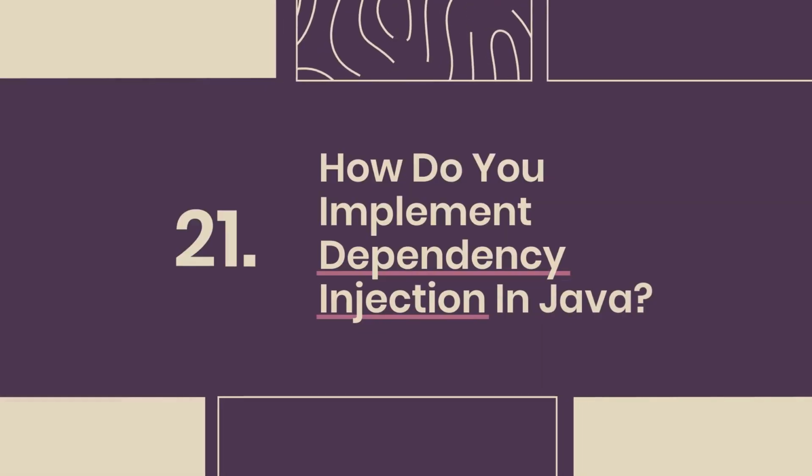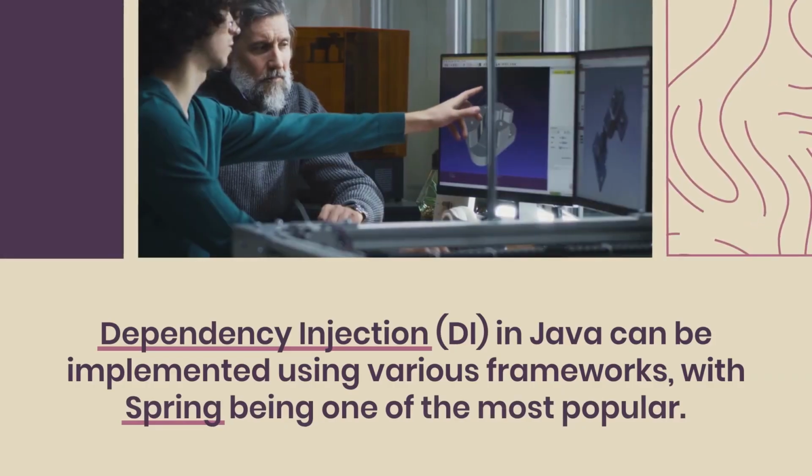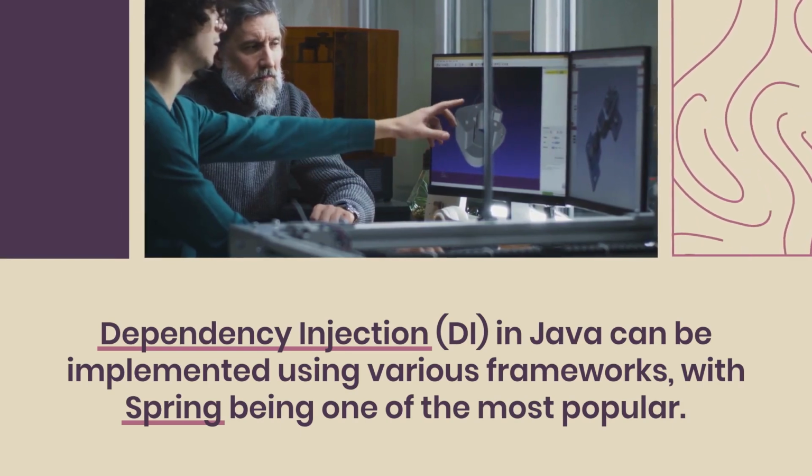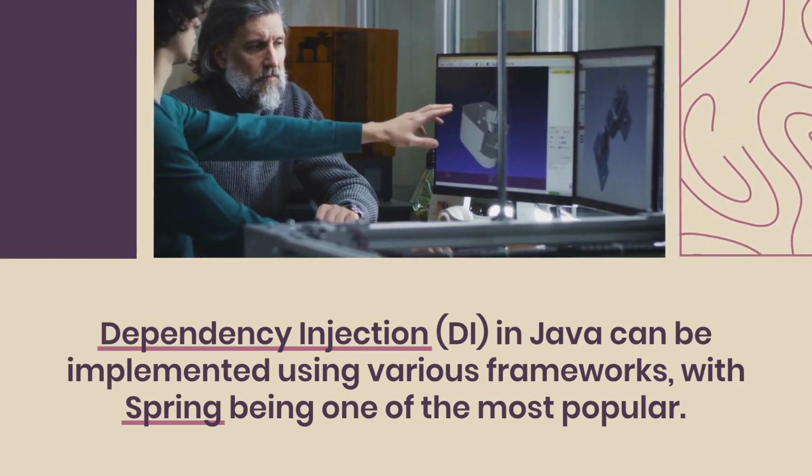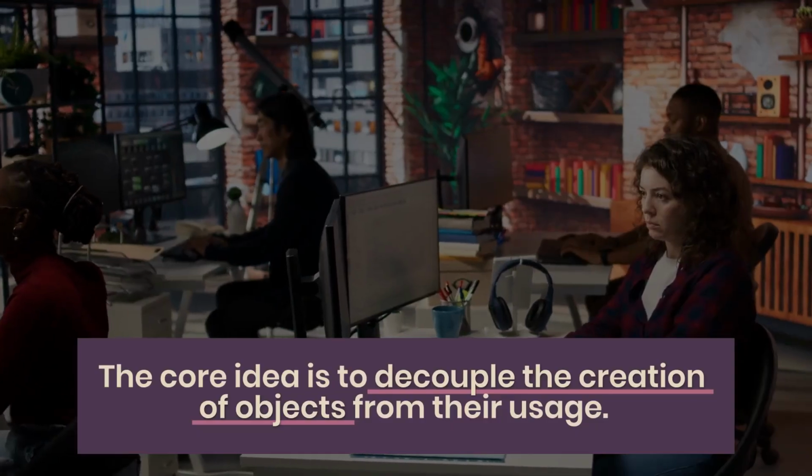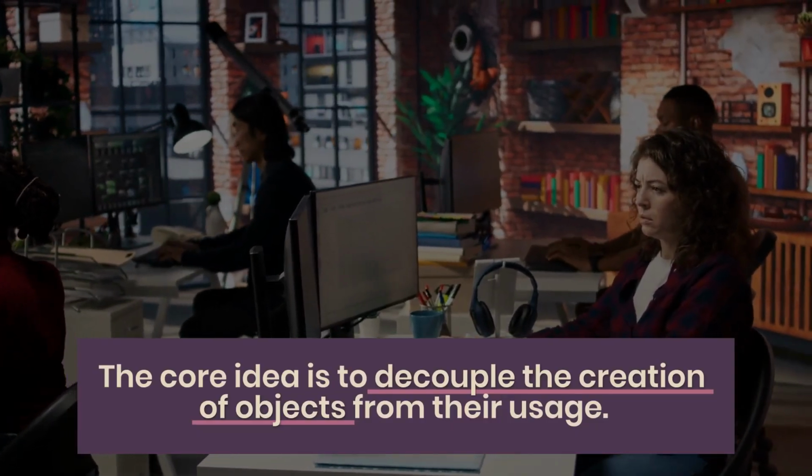21. How do you implement dependency injection in Java? Dependency injection, DI, in Java can be implemented using various frameworks, with Spring being one of the most popular. The core idea is to decouple the creation of objects from their usage.